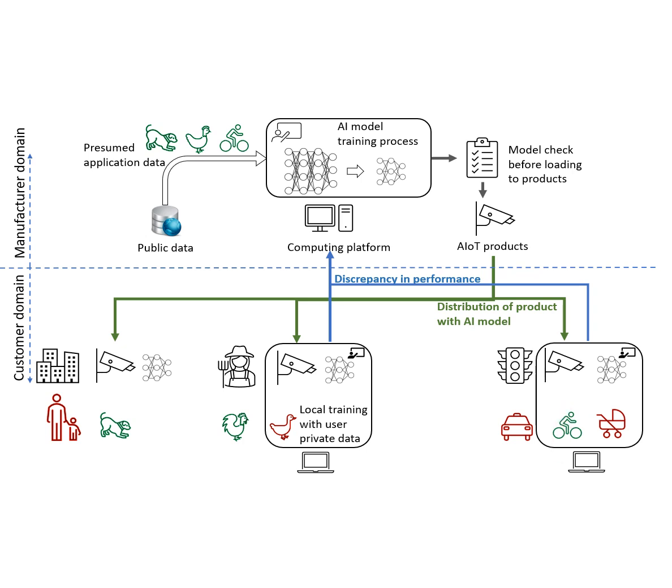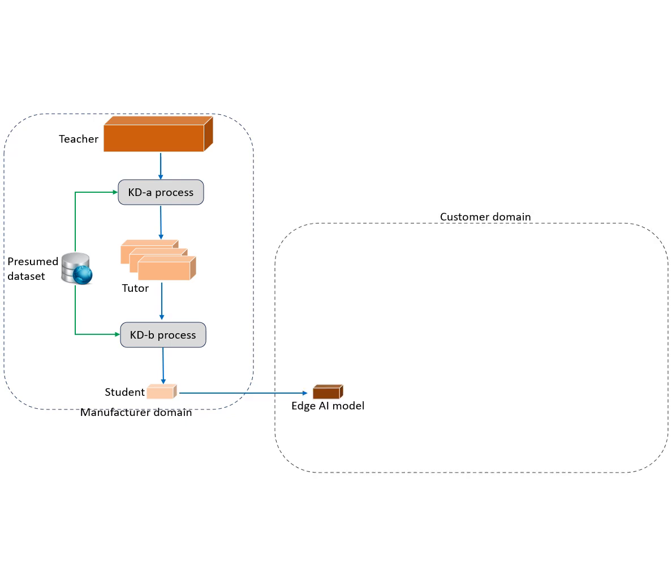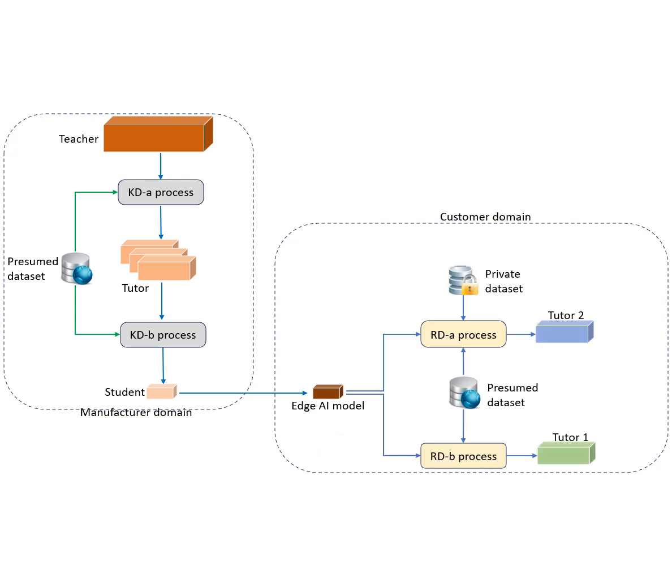The student models are using the knowledge distillation process from a relatively larger AI model, which we call the tutor model. The tutor model, in turn, may be derived for specific application scenarios from an even larger AI model, referred to as the teacher, which is managed by the AIoT company. The student is given to the customer as an edge AI model for IoT applications. In the customer domain, real-world data may differ from the presumed data, causing accuracy issues.